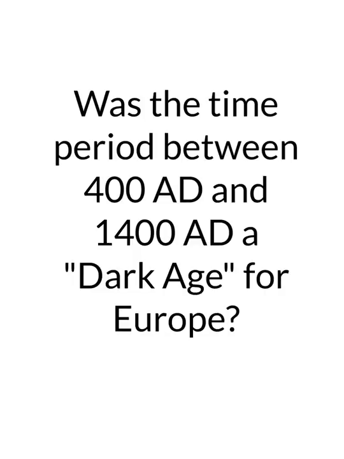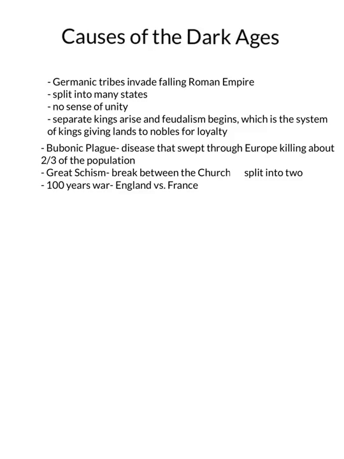Was the time period between 400 AD and 1400 AD a dark age for Europe? Causes of the Dark Ages. The Germanic tribes began to invade the falling Roman Empire. They split into many states, and there was no sense of unity. Separate kings started to arise, and feudalism began, which is a system of kings giving lands to nobles for loyalty.